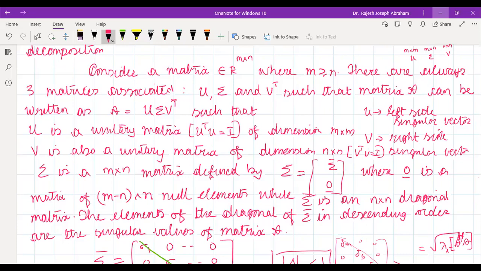Just a moment. Let me take up one example. 4 by 4. So it's 4 by 4.